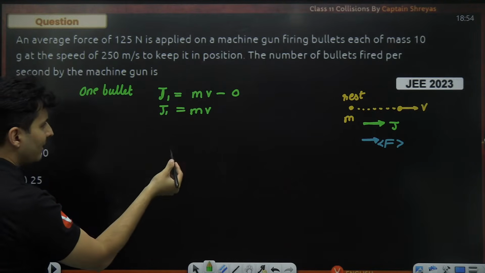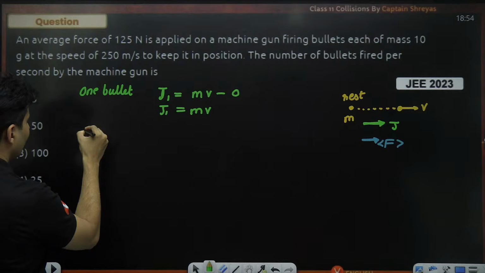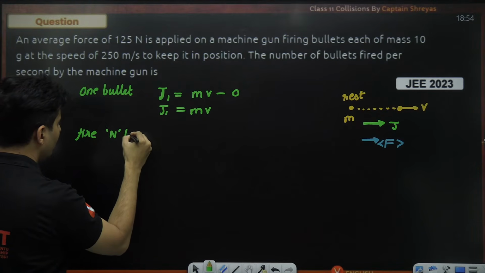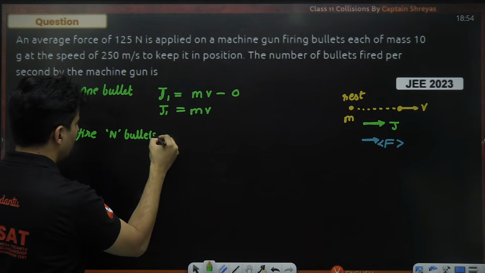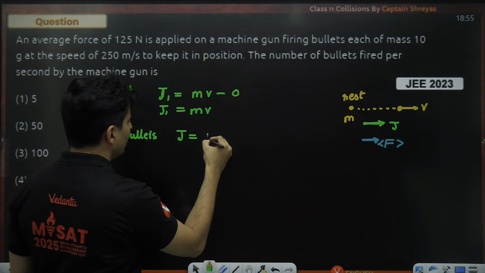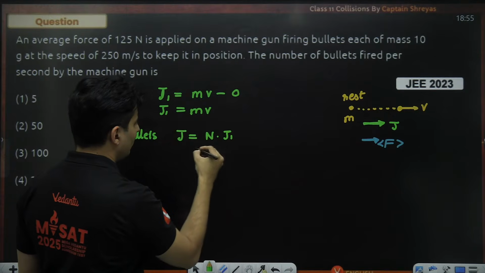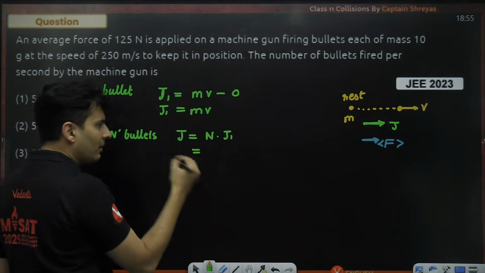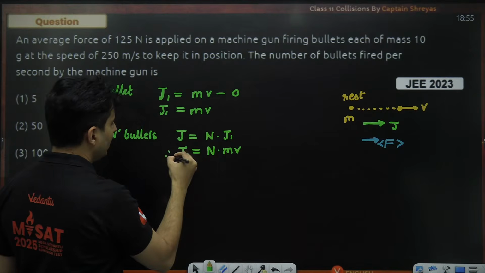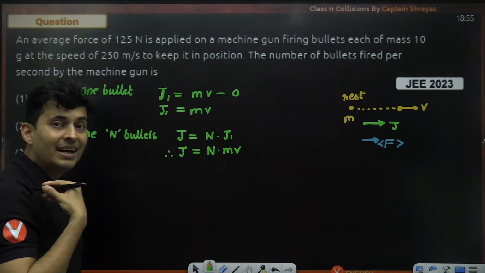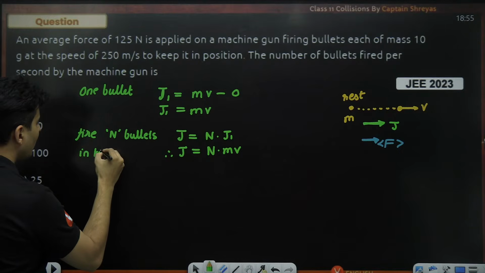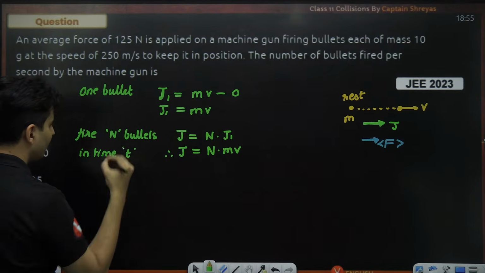If you fire n number of bullets, then the total impulse will be n times the impulse for one bullet, so it will be n into mv. That will be the total impulse if you fire n bullets in time, let's say, t.